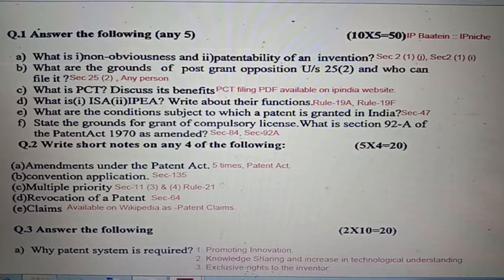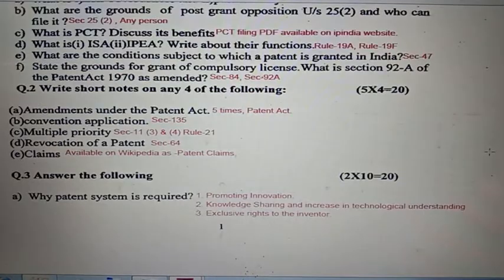And claims. For claims, it is available on Wikipedia as patent claims. Kindly search on Google. You may also search as patent claims and go to the other websites which has described it very nicely.